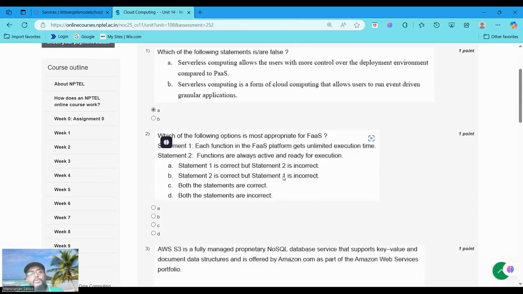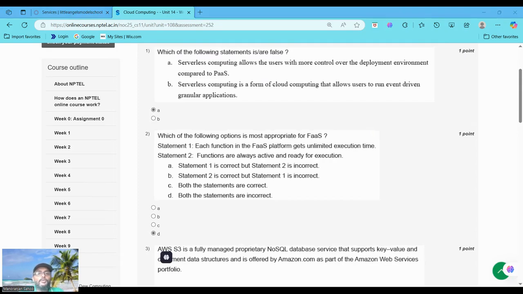Question number 2. Which of the following options is most appropriate for function as a service? The first statement: each function in the FaaS platform gets unlimited execution time. The second statement: functions are always active and ready for execution. So both statements are incorrect. Question number 2, option D.